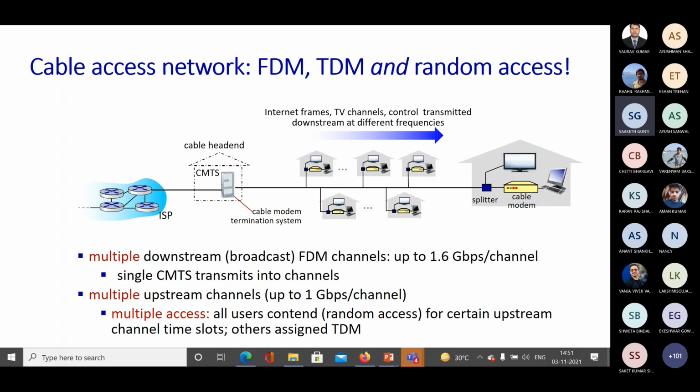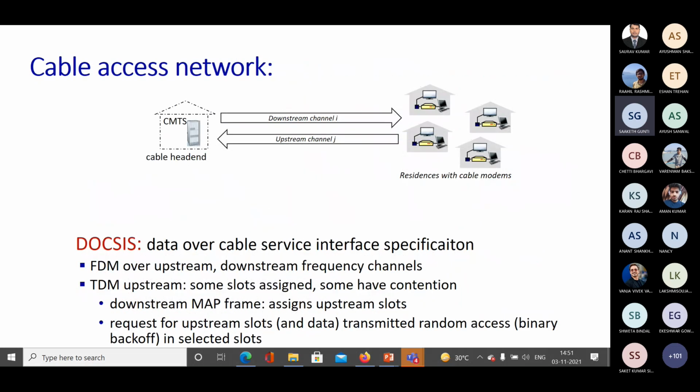So for upstream transmission, at different time slots, different users will try to transmit their data using random channel access, and all the others will be assigned time slots as per TDM. This is how your cable access network will work.